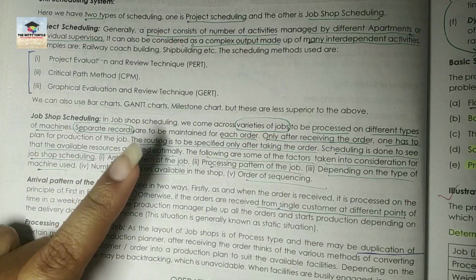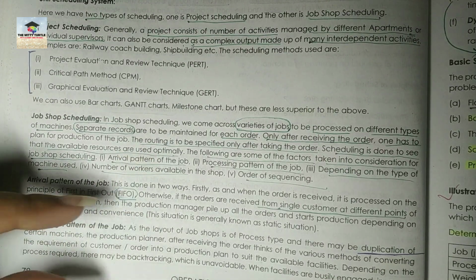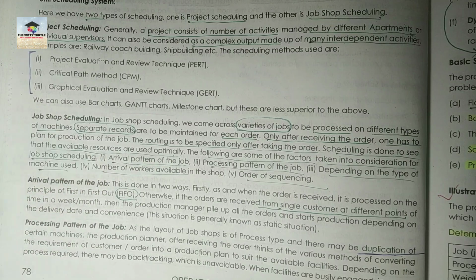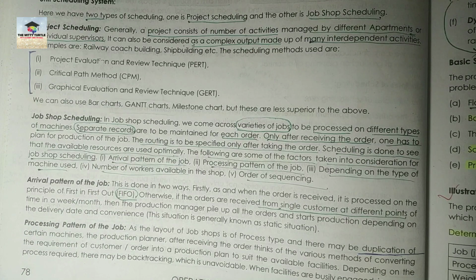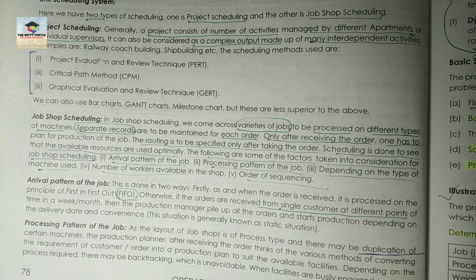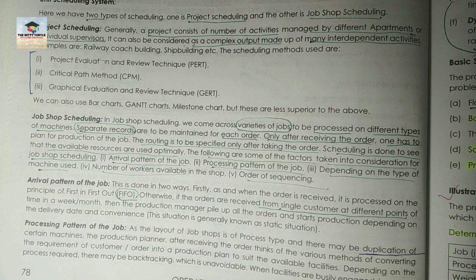The first one is arrival pattern of the job. So here everything has been given in detail, but I'll make you understand the summary. Okay. So what does arrival pattern of the job mean? That means this is done in 2 ways basically. The first one is whenever the order is received, it is processed on FIFO basis, that is first in, first out. Whichever order has been received first or earlier, that will be dispatched earlier, right?